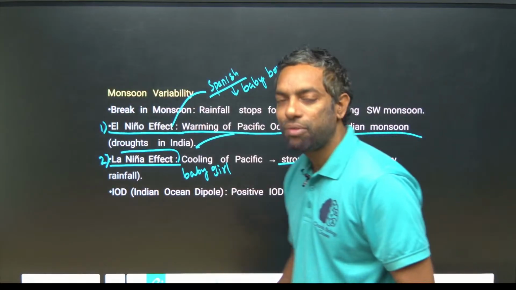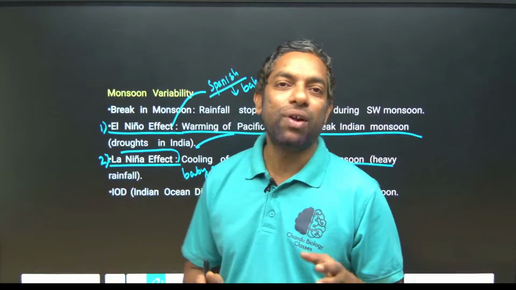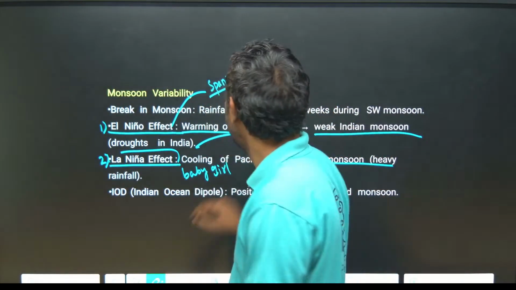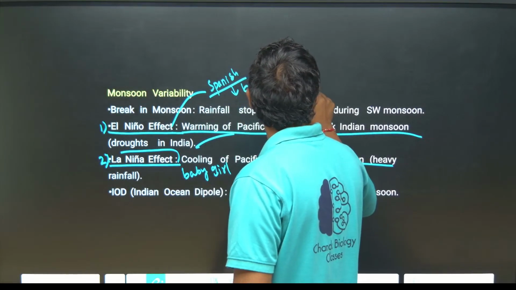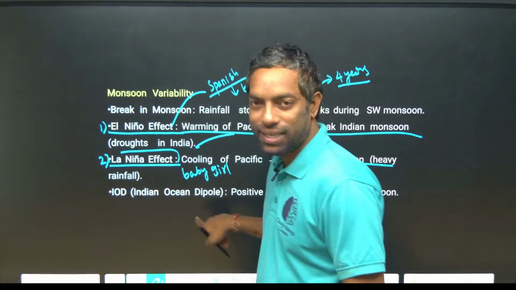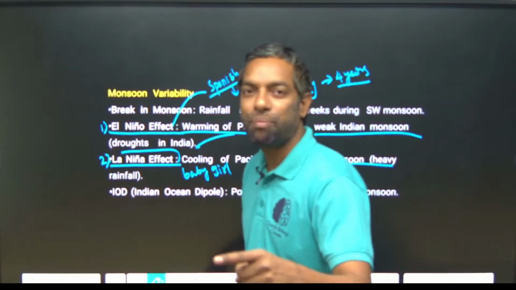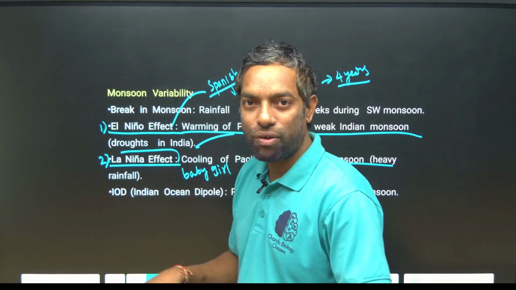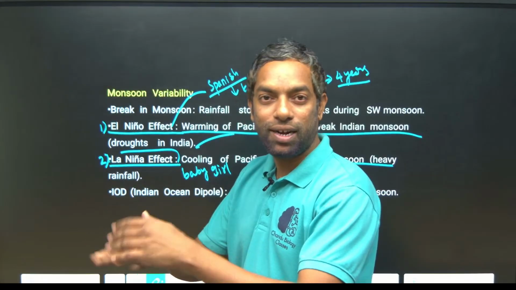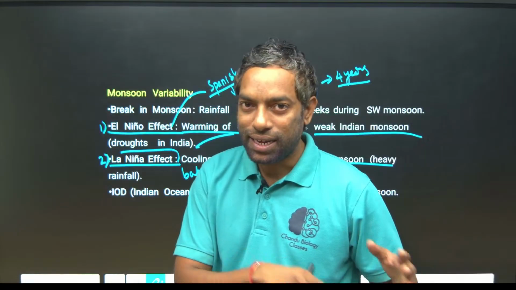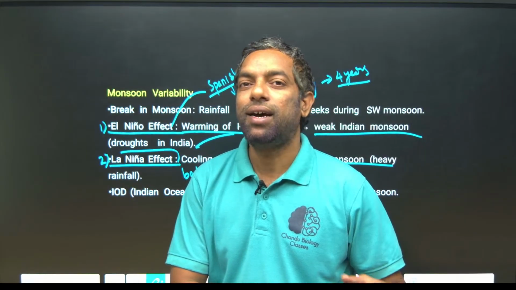You have to observe that El Niño conditions happen every 4 years, guys. If El Niño happens, there are droughts in India, though not all over the world. On the west side of the world there is heavy rainfall, and east side countries have heavy droughts.